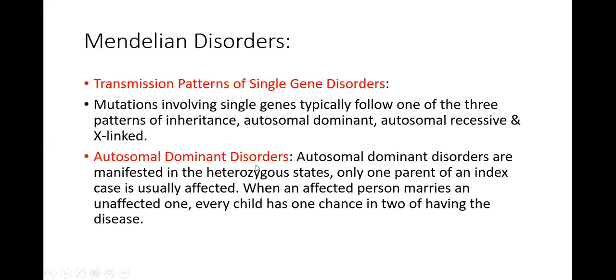First, we will discuss what autosomal dominant disorders are in Mendelian disorder. The autosomal dominant disorders are manifested in heterozygous states. Only one parent of an index case is usually affected. When an affected person marries an unaffected one, every child has one chance in two of having the disease. Okay, so in the autosomal dominant pattern, there is only one defective parent, and that parent is going to have a single gene defect in them. So when the affected person marries an unaffected one, every child will have one chance in two of having the disease.